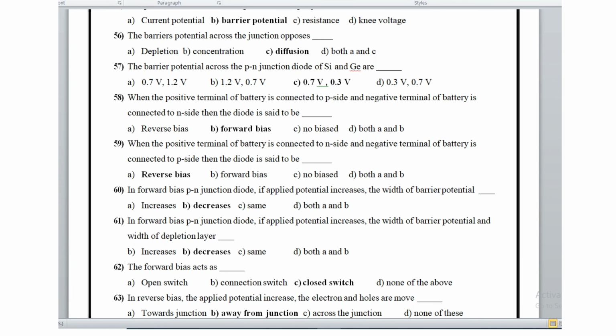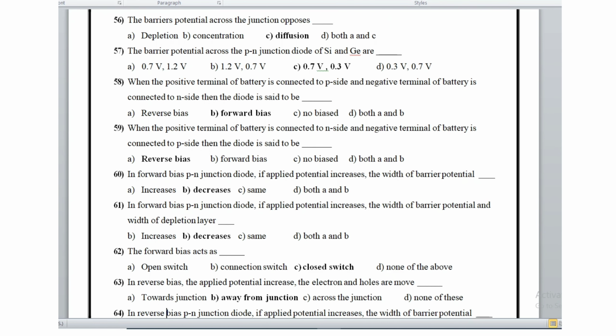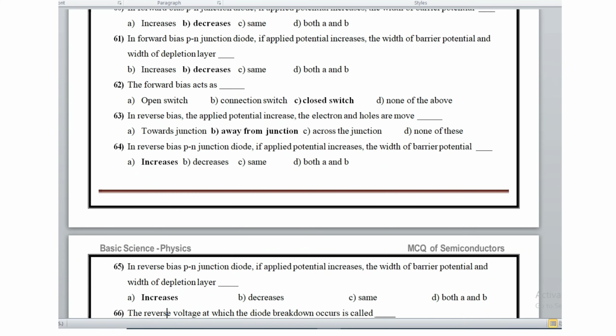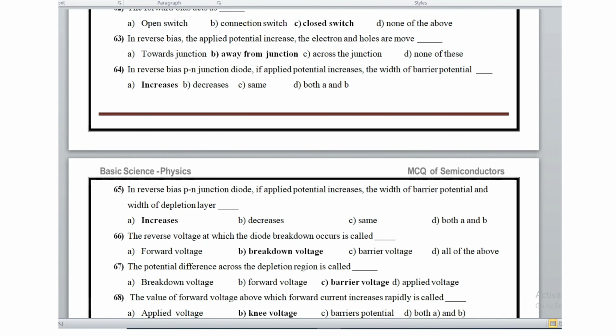In a forward bias p-n junction diode, if applied potential increases, the width of the barrier potential and the width of the depletion layer decrease. The forward bias acts as what? It acts as a closed switch. And question number 63. In reverse bias, when applied potential increases, the electrons and holes move away from the junction.